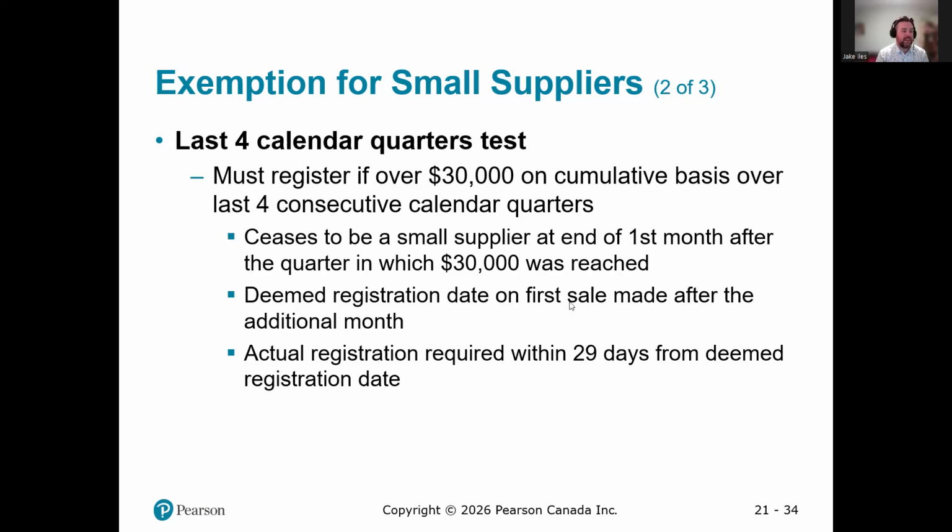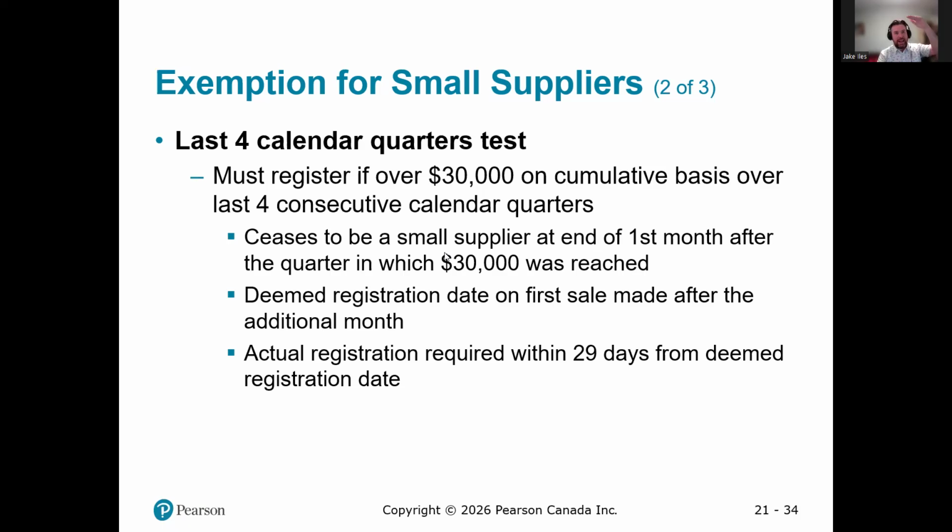Those were just fancy ways of saying once you've hit $30,000, you need to be registered within the next month.